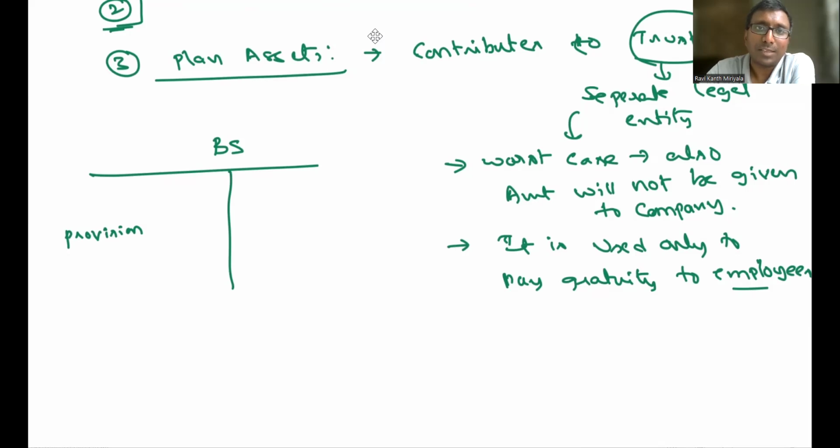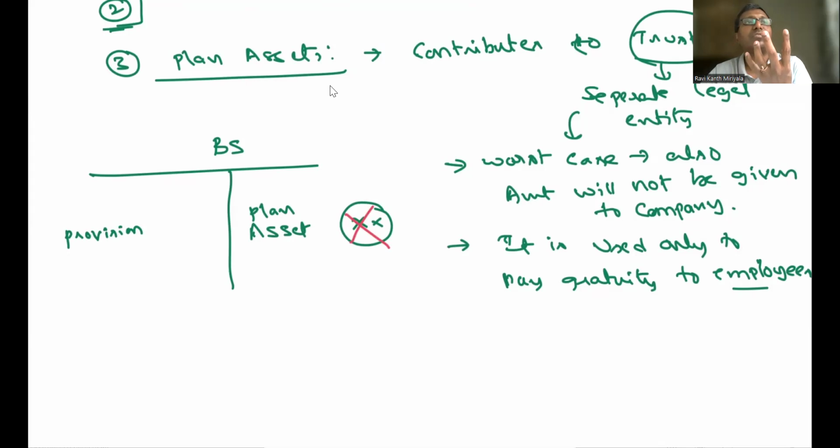The point is, whenever I contribute, sir, shall I show it as a plan asset on the asset side of the balance sheet? The answer is no, you are not supposed to write it. Why not? Because that is not a normal asset. Whichever purpose I want, I cannot use it like that.